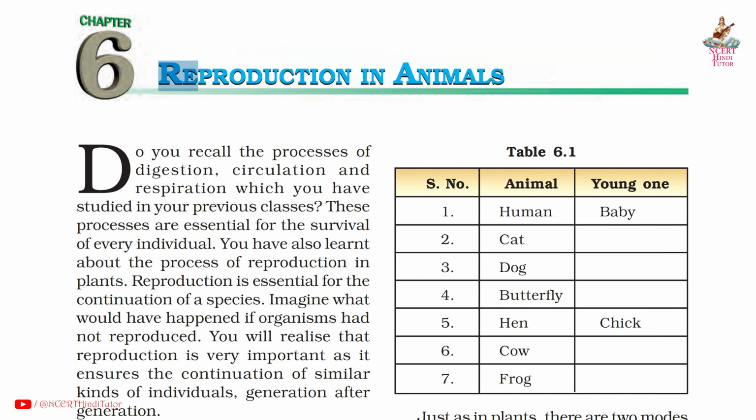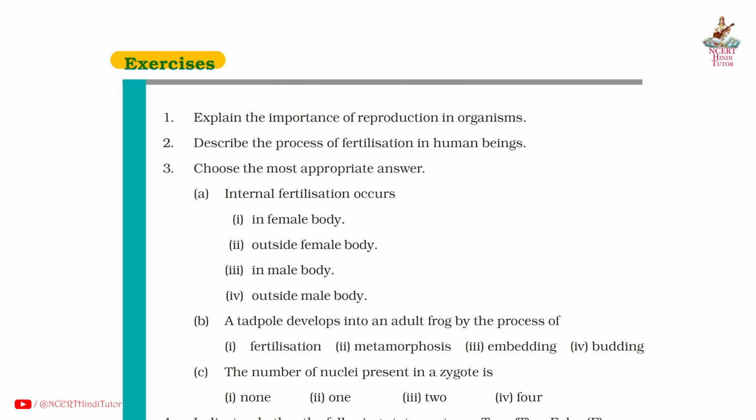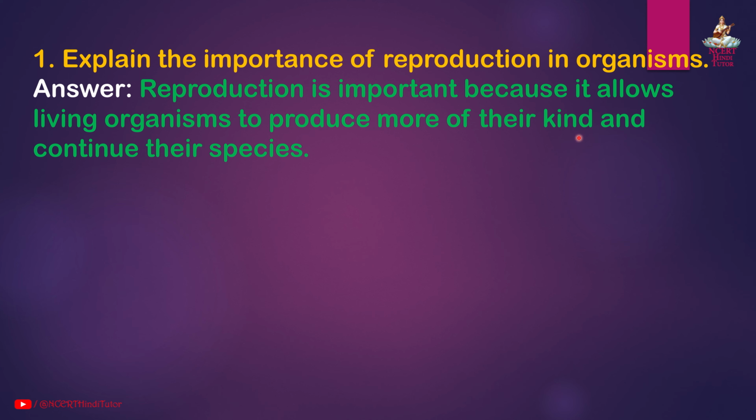Chapter 6 Reproduction in Animals, Question Answers from Class 8 Subject Science. Exercises. Question 1. Explain the importance of reproduction in organisms. Answer. Reproduction is important because it allows living organisms to produce more of their kind and continue their species.